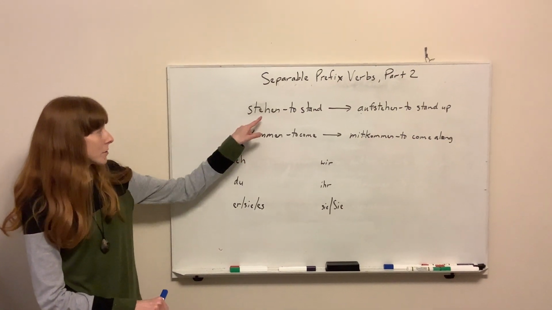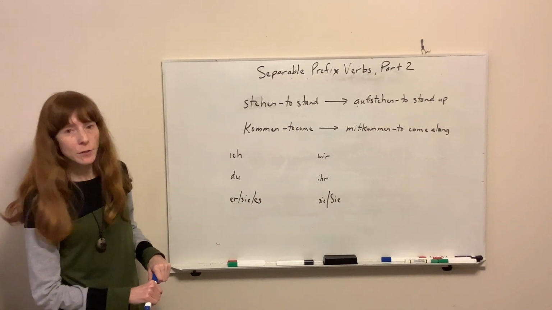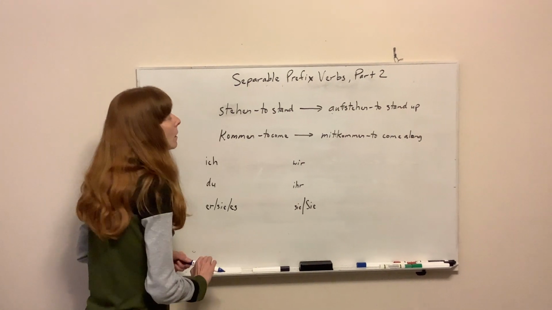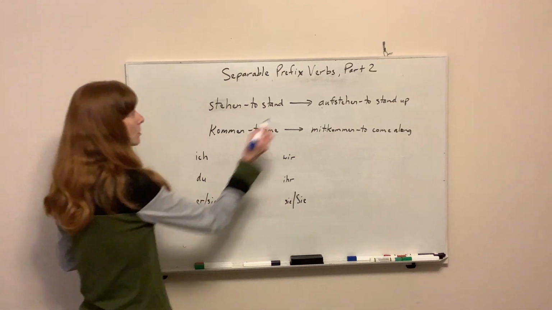So I've decided to use these two, the first two we had in the other video, aufstehen and mitkommen, to show you how to conjugate these. The good news is, if you already know how to conjugate a verb, you can do these. So let's take aufstehen.